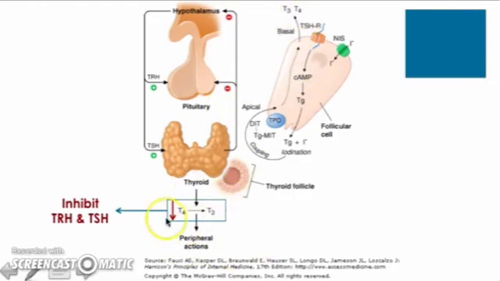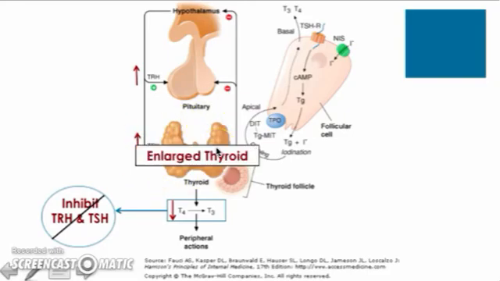So with lower levels of these thyroid hormones, we have less of the inhibition of the TRH and TSH. And so with less inhibition of the TRH and TSH, the level of these hormones will actually increase. And with increasing TRH, that will further increase TSH, and with further increase of TSH, that will stimulate the thyroid gland. And with that further stimulation of the thyroid gland, we see that leads to an enlarged thyroid.